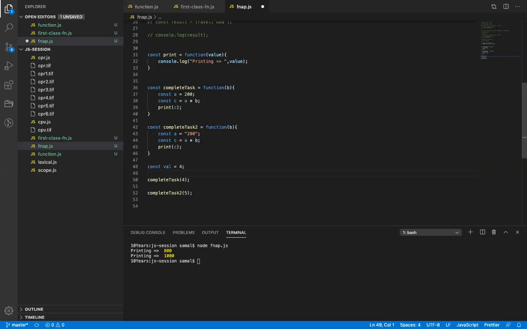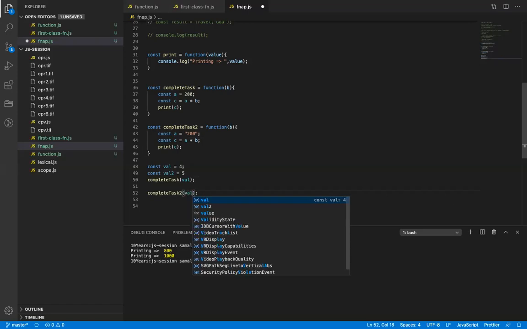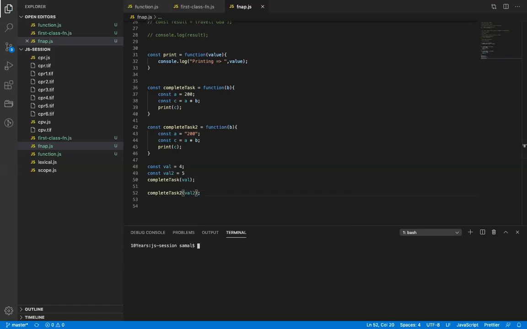Again, I'm writing two variables, const val1 equals 4 and val2 equals 5. Here I pass val1, here I pass val2. Now tell me which data type I'm passing. Number. So what is the property of the number primitive data type? Copy by value. It is passed by value, so I will still get the same value.